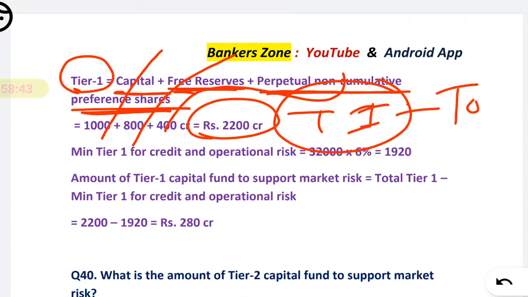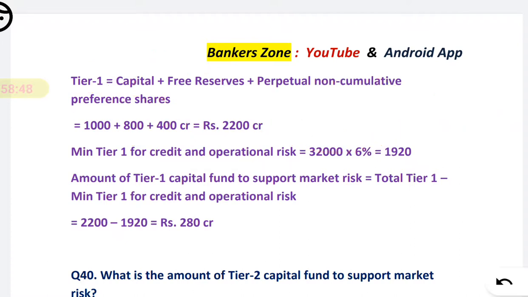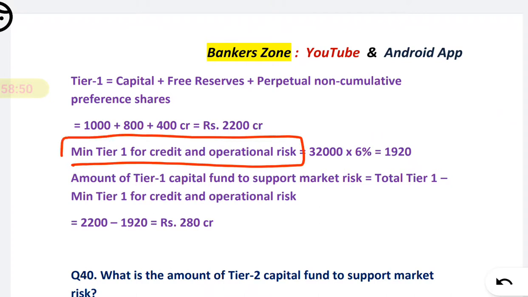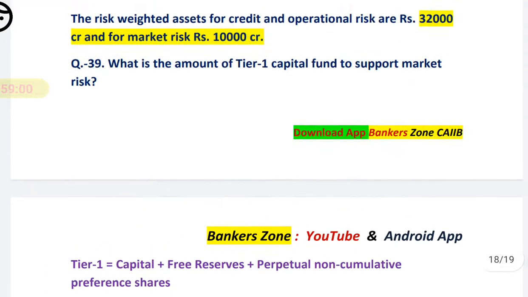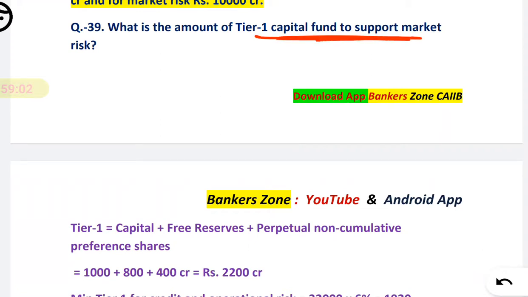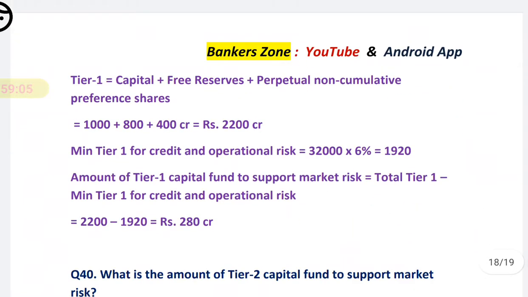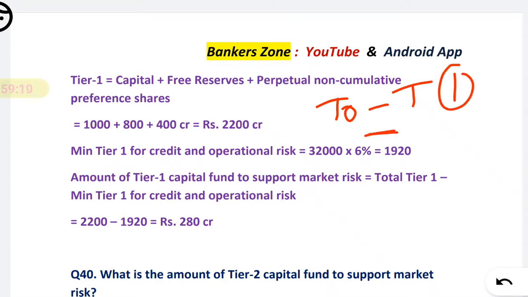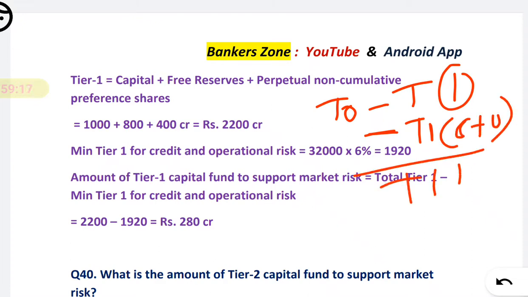So what will the minimum tier 1 capital for credit and operational risk be? We know for credit and operational risk, tier 1 is 6%, so it will be 1920. What they are asking here is tier 1 for market. So we have the total tier 1, and from that we subtract tier 1 of credit plus operational, and you will get tier 1 for the market.